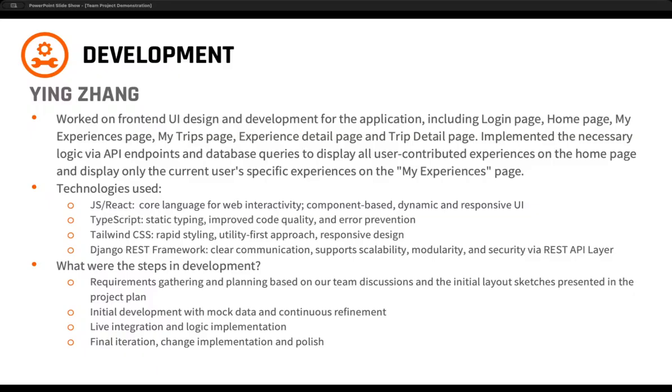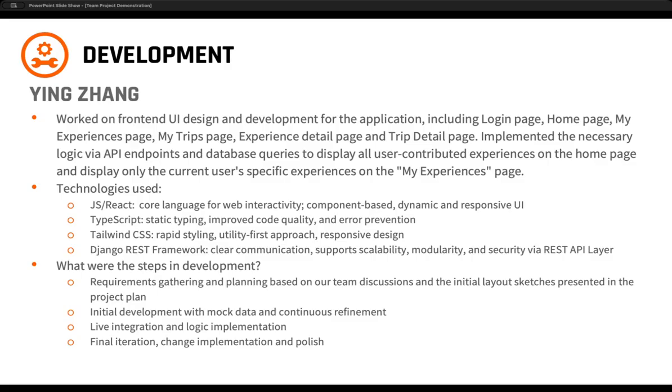Moving on to how each of us contributed to the development process of this application, I'm going to start with Ying here. Ying was our front-end design and development expert for the application. She tackled really all of the pages of the application and the look and feel, and did a really good job of delivering high-quality work there.